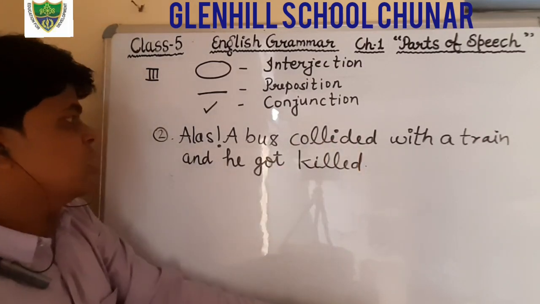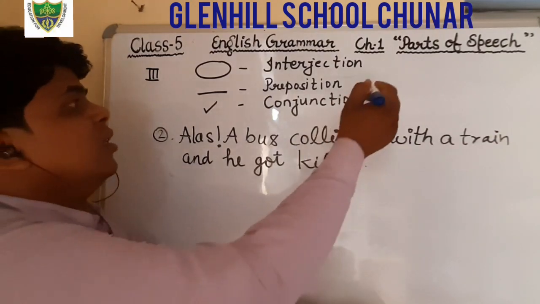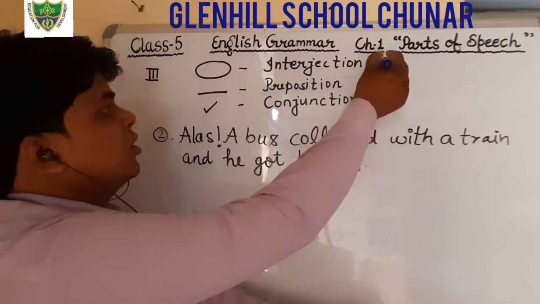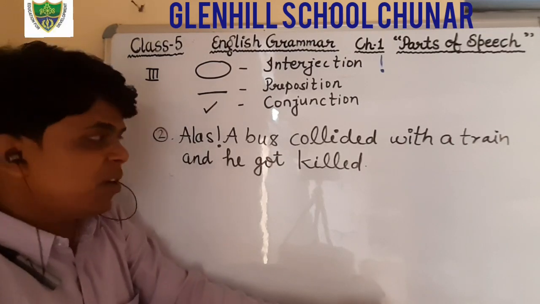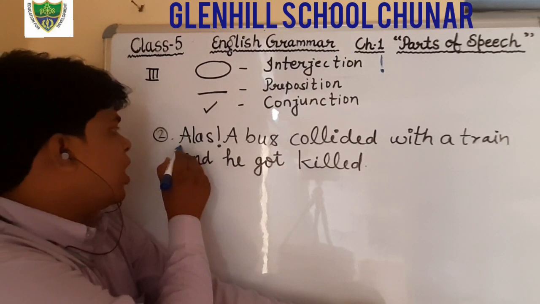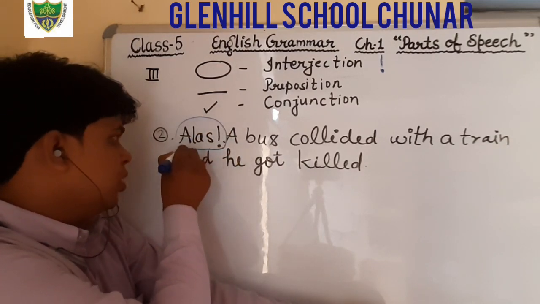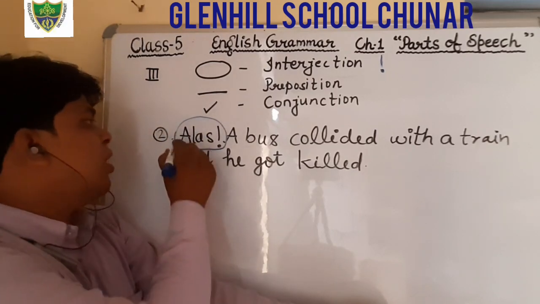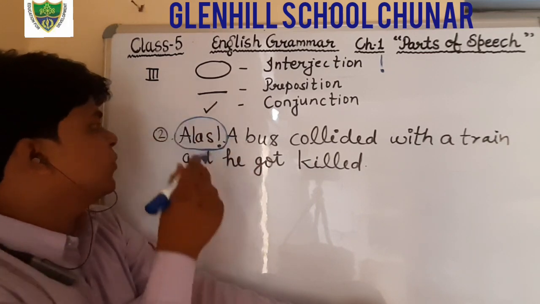Just see, in this sentence, what is the interjection? I have told you a number of times, the sign of interjection is the exclamation sign, that you have read in the chapter Sentence in the previous classes. So here the word "alas" is what? Interjection. That is already given, and you have to circle it. It is already circled in the book, so no need to circle.